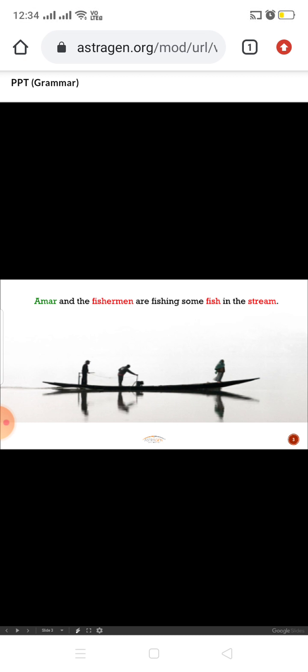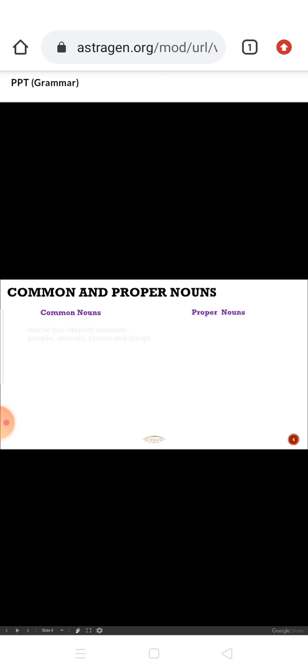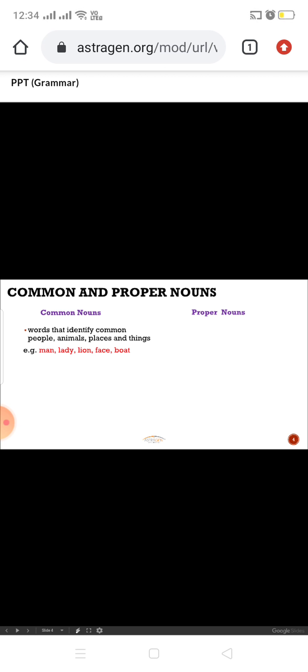So come, let's see more about the common noun to get more clarity. Common noun and proper noun. Words that identify common people, animals, places and things. Examples like man, lady, lion, face, boat. These are common nouns. Naming without a particular name, meaning man, lady, just commonly they are telling, then it is a common noun.